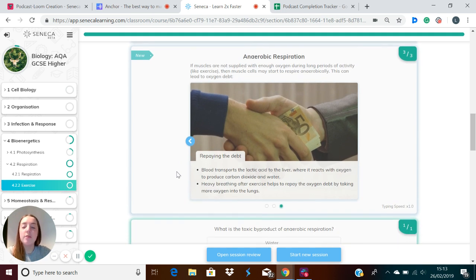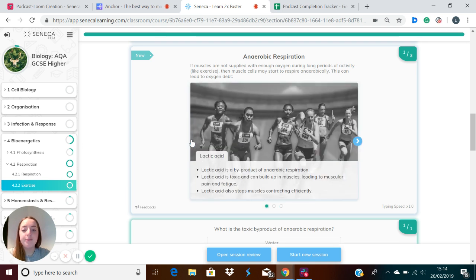So as we said, when running a marathon, for example, the muscles will not be supplied with enough oxygen for that whole period. And so they will switch from aerobic respiration to anaerobic respiration, which is respiration in the absence of oxygen. So anaerobic respiration can lead to oxygen debt, which we will discuss. So first of all, what does anaerobic respiration produce?